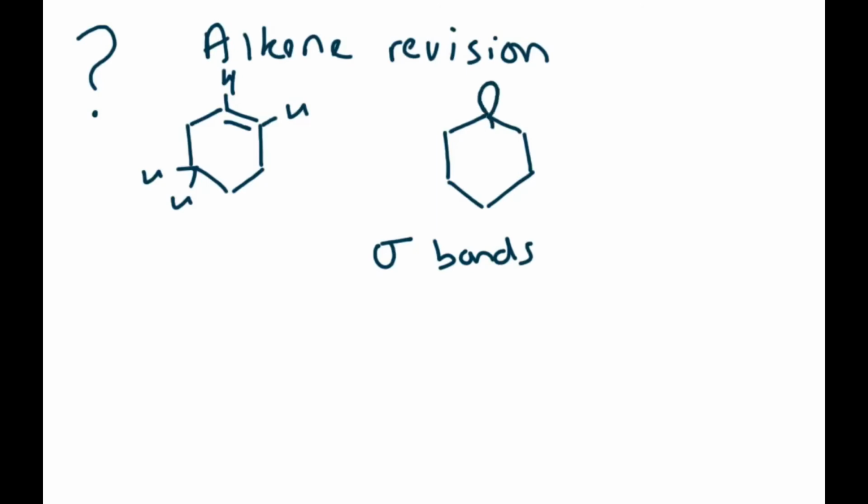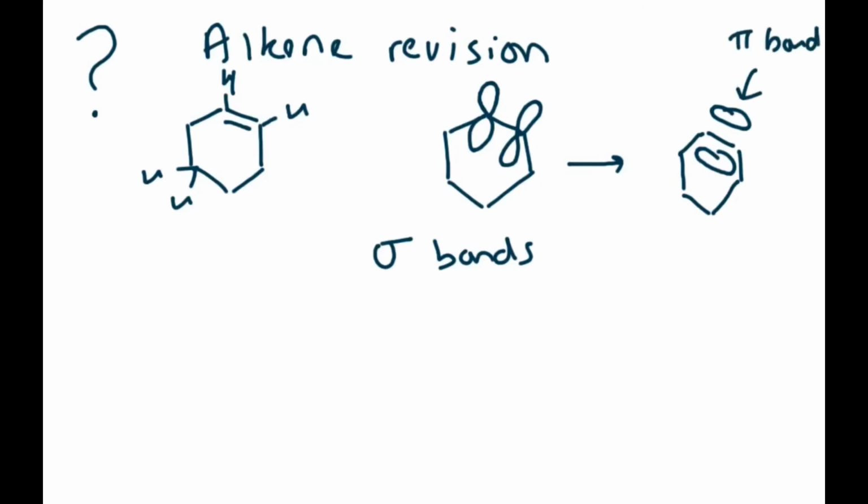Then there's a p orbital, the pz orbital, and that has a sideways overlap, which overlaps above and below the ring. That is your pi bond. These are the p orbitals, 1 on each carbon, which overlap above and below, and that generates the pi bond. So that's what happens in an alkene.